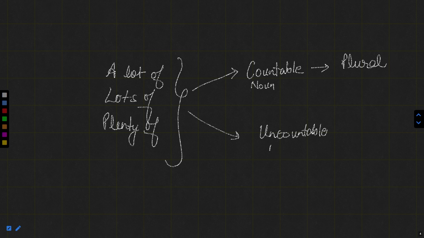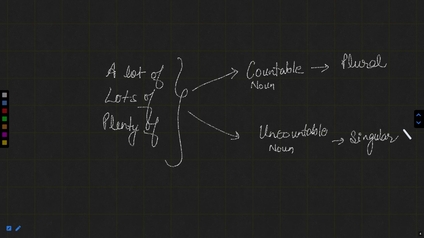But if it is followed by an uncountable noun, because an uncountable noun is always considered singular, and lots of or plenty of basically refers to the part of that particular uncountable noun. So this uncountable noun is always considered singular, therefore it will be singular only. It will not be plural at all. It will be singular always, because an uncountable noun cannot be converted into plural form anyhow. So lots of, plenty of show the part of that particular uncountable noun.